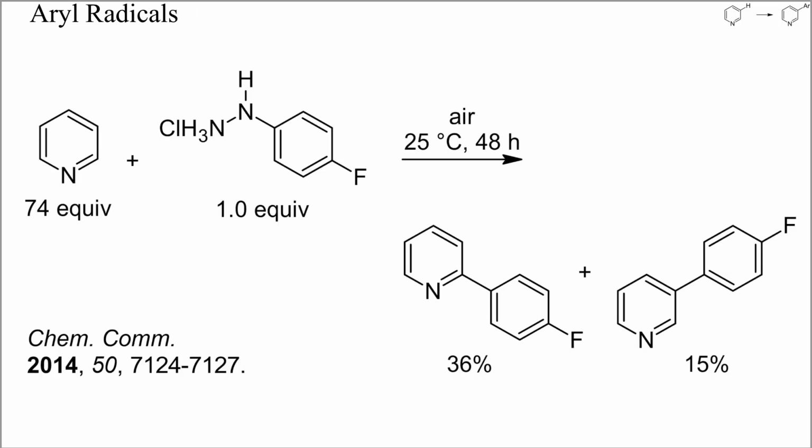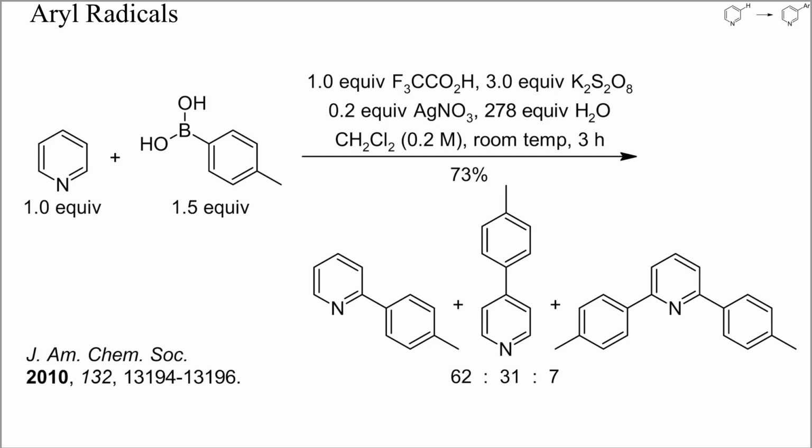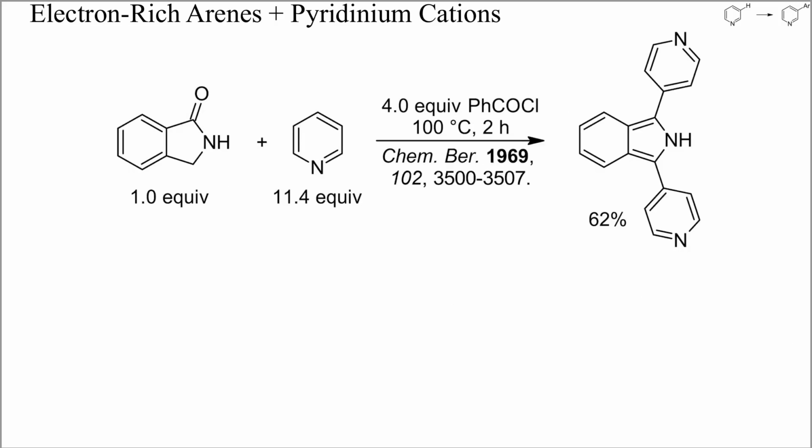Aryl radicals can also be generated by oxidation of aryl hydrazines, as in this example. When doing so in a large excess of pyridine, arylated pyridines can result. In this example, the regioselectivity of pyridine arylation was low, however. Also, aromatic boronic acids can serve as radical precursors, as shown here. A combination of persulfate and silver nitrate was used as oxidant, but again the regioselectivity was low. I'll show you now some examples of electrophilic aromatic substitutions with pyridinium cations as electrophiles.